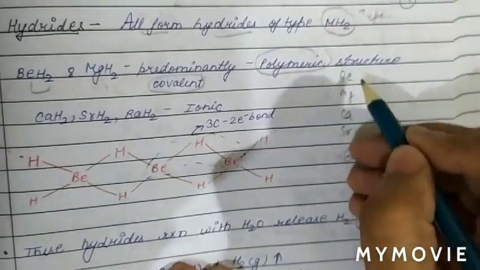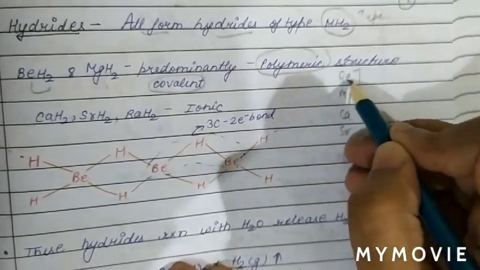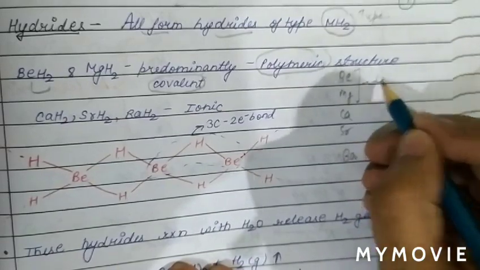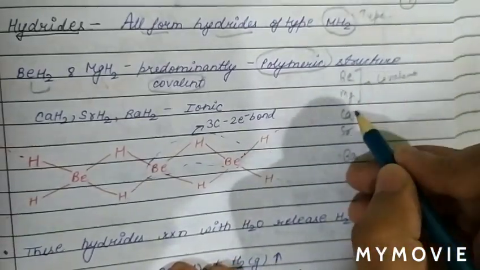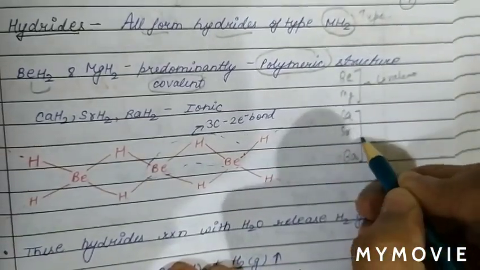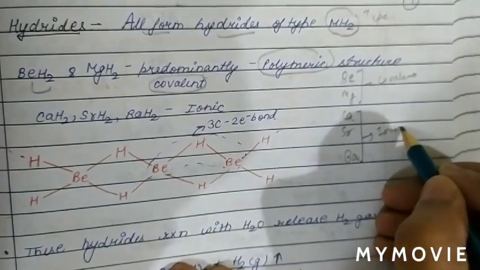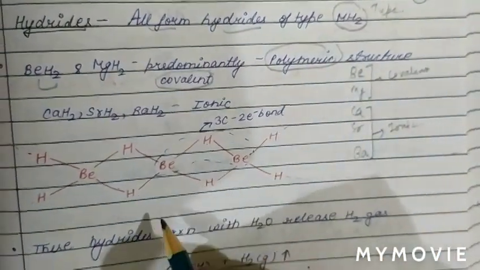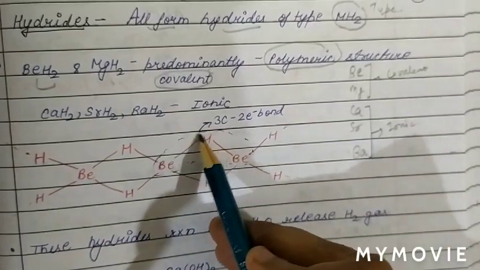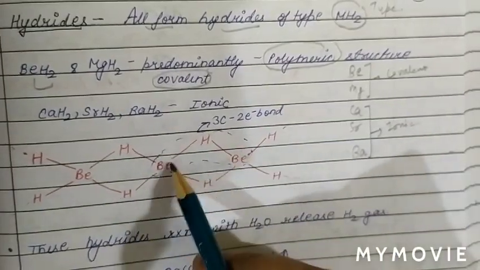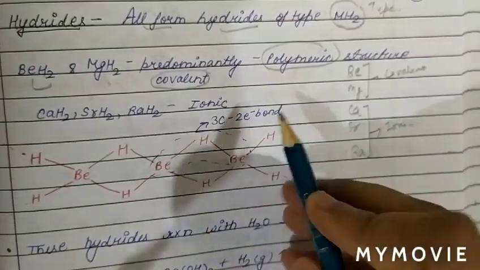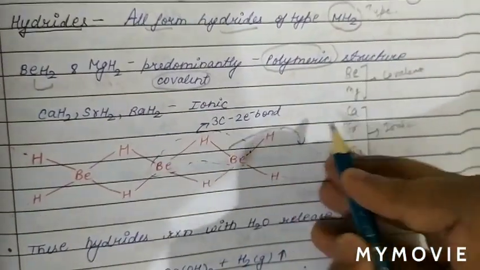So in group 2, beryllium, magnesium, calcium, strontium and barium, the first 2 hydrides, of beryllium and magnesium, are covalent in nature, while the hydrides of calcium, strontium and barium are ionic in nature.